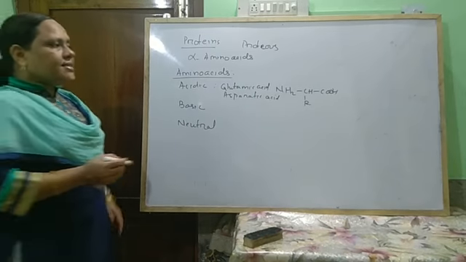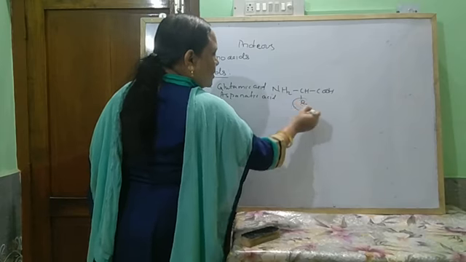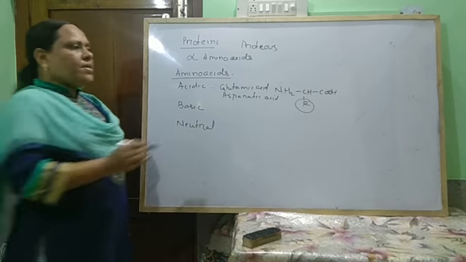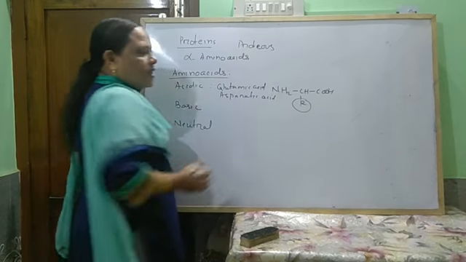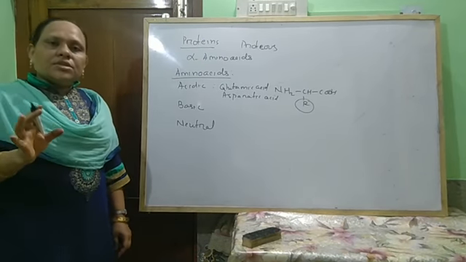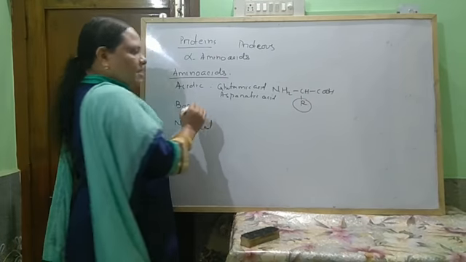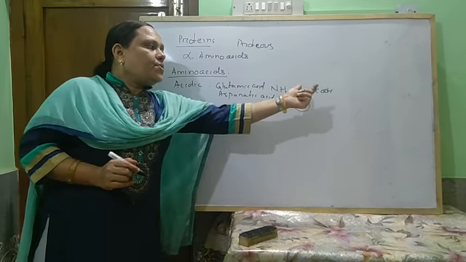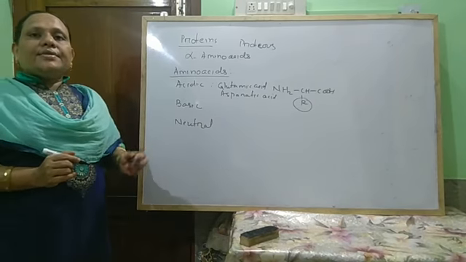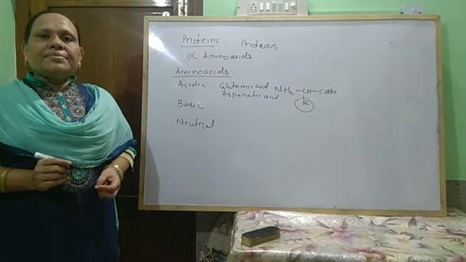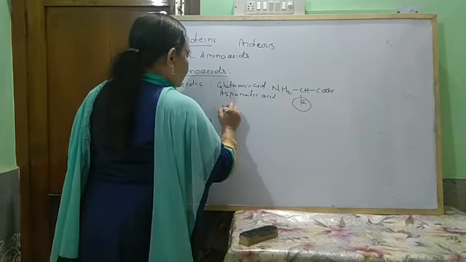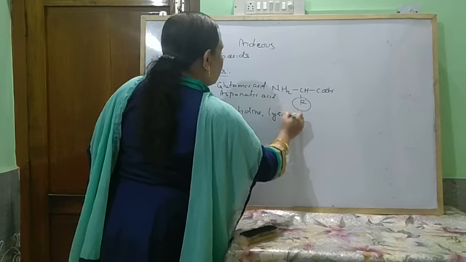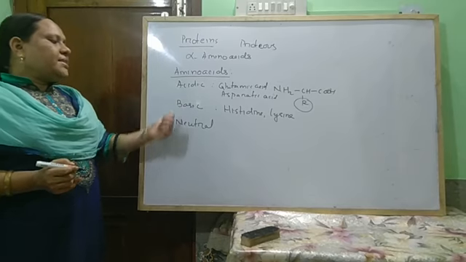Similarly, basic amino acids: if this is the NH2 group and the side group again contains another free amino group or a substituted amino group, this is known as a basic amino acid. That means if it contains two amino groups, it is basic. If it contains two carboxylic acid groups, it is acidic. Examples of basic amino acids are histidine, lysine, etc.